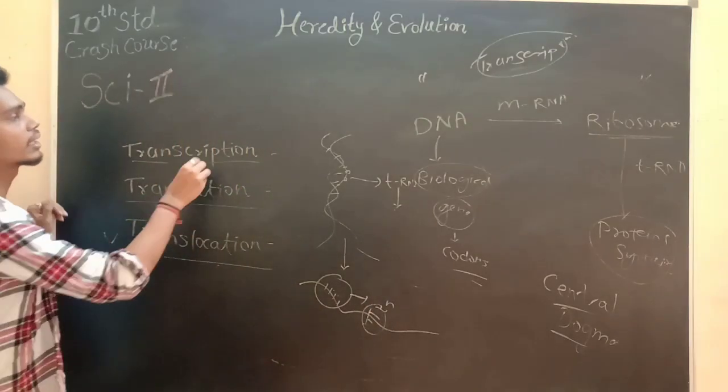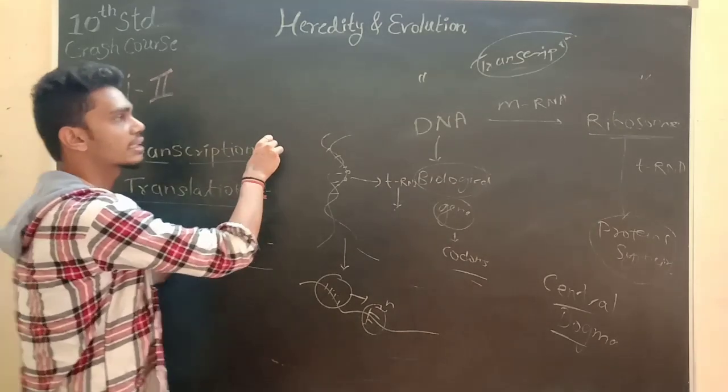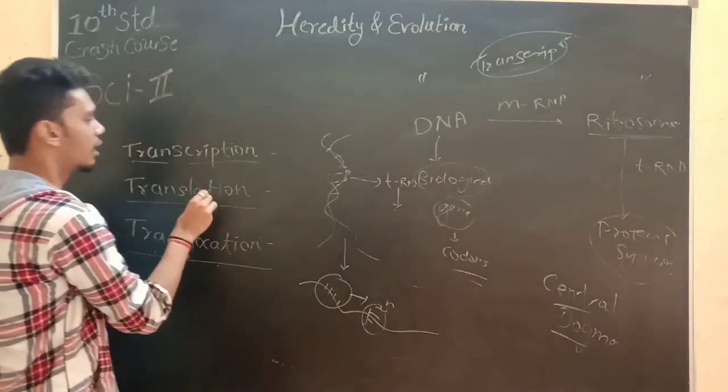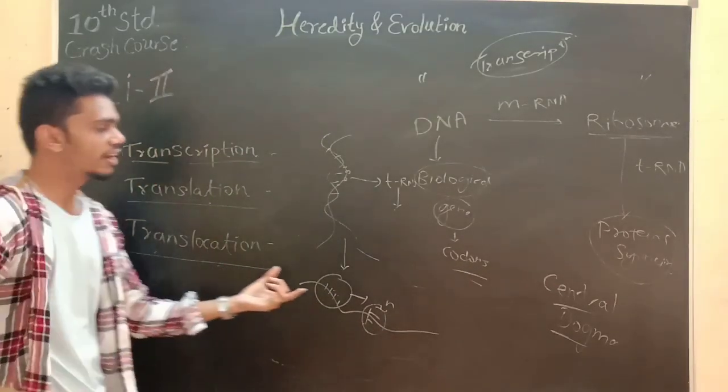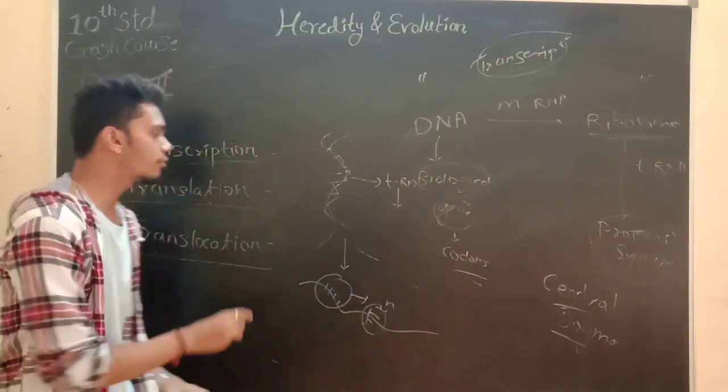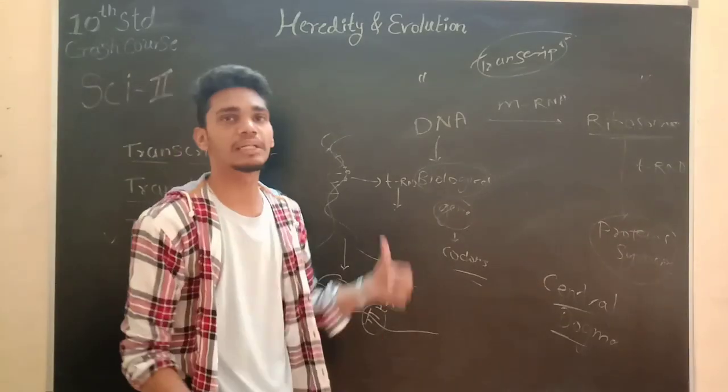So here we are done with transcription, where the information is transferred from the DNA to ribosomes; translation, where ribosomes perform protein synthesis; and translocation, where mRNA moves further for the further process. This is all about these three.